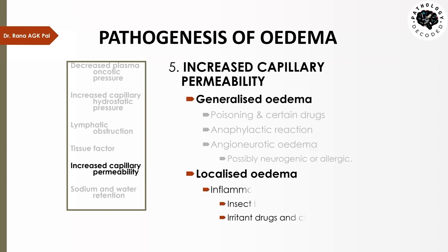Then localized edema can occur during inflammation, like an insect bite. Whenever a mosquito bites, you have a swelling over that area, that is a localized edema. Or use of certain irritant drugs or chemicals, sometimes use of new jewelry or a strap of the watch, that can cause swelling around the wrist or swelling near the ear or wherever it is used. The swelling as well as redness is there. That is an example of localized edema.